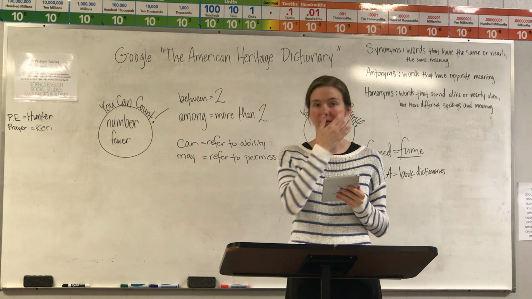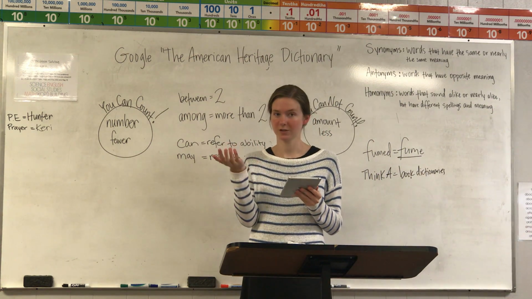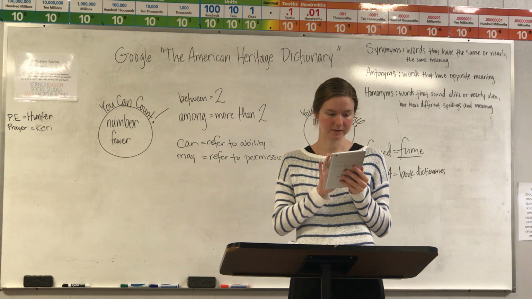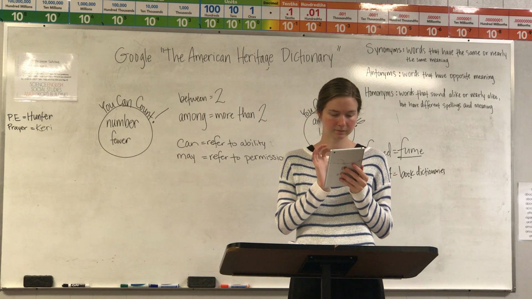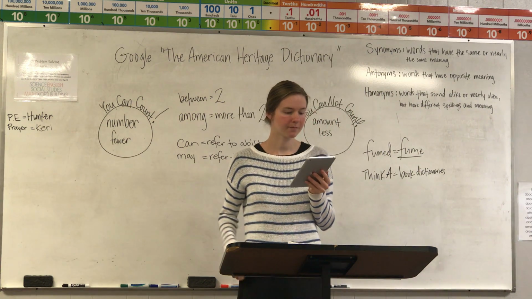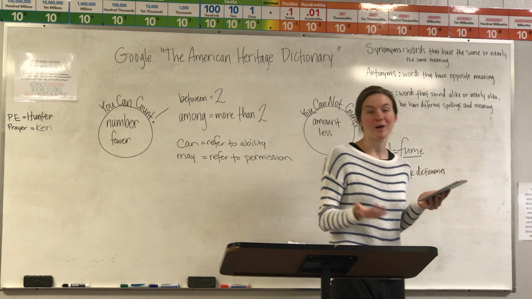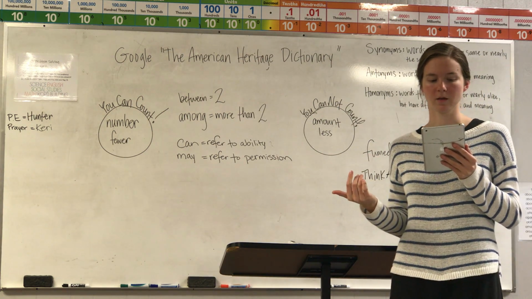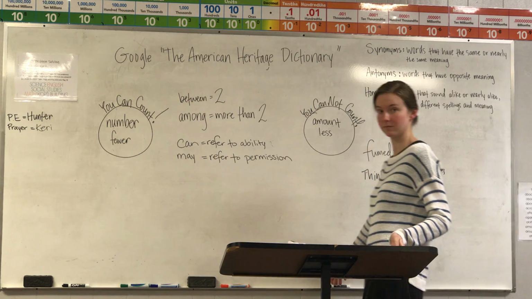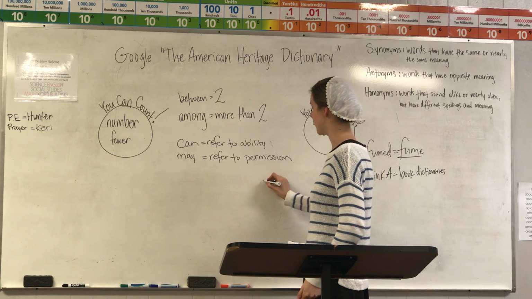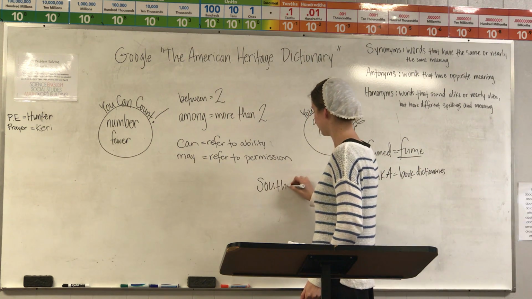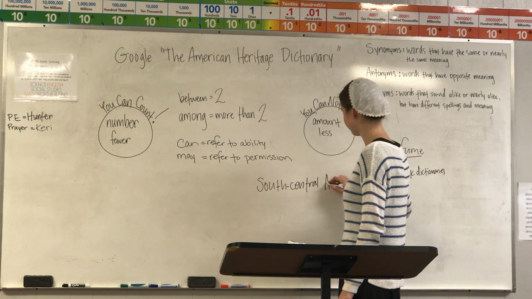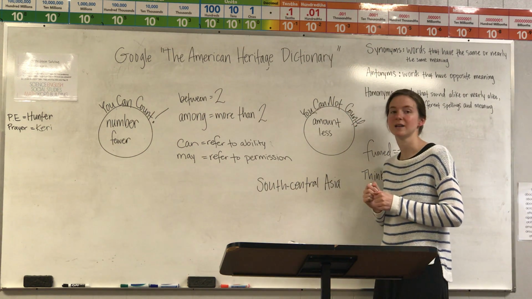Where are the Himalayas? What would we search? We would search Himalayas. So go ahead and type that in. Himalayas. Push search. It says, where are the Himalayas? Read the definition to yourself. What does the definition tell us? They are in South Central Asia. That is your answer for number 2.